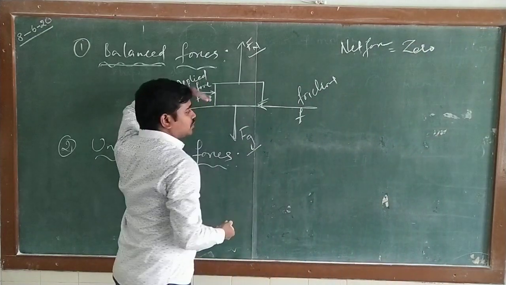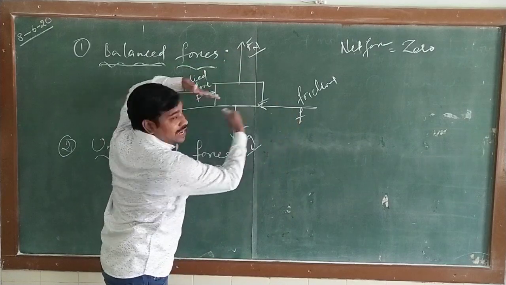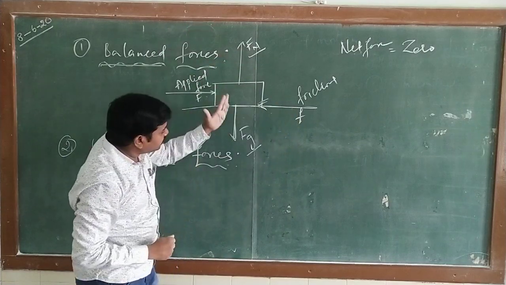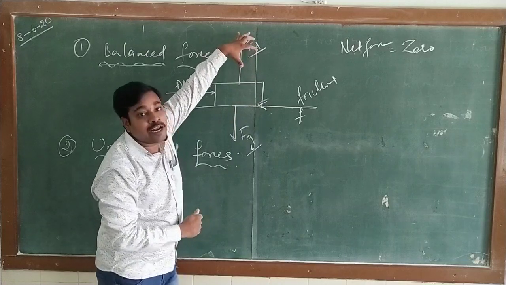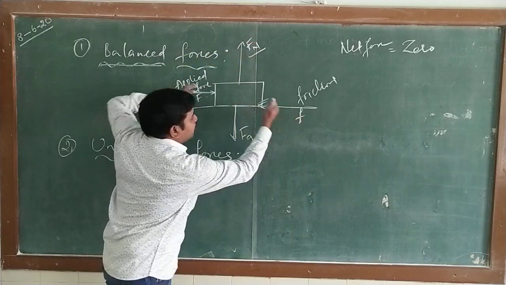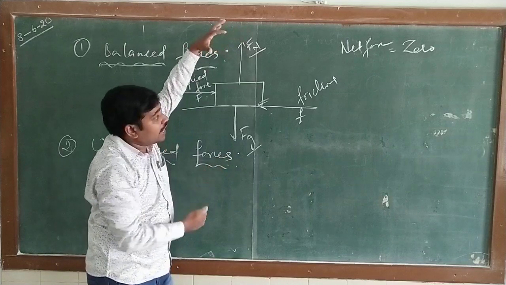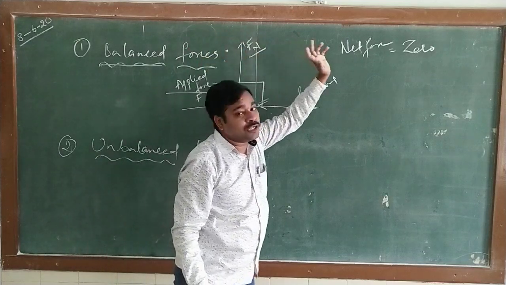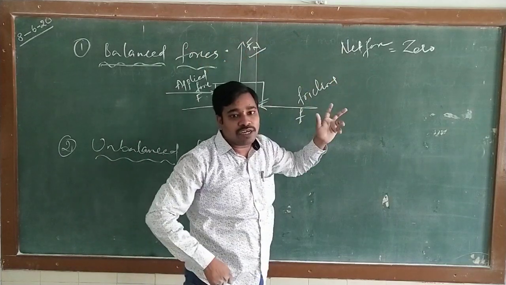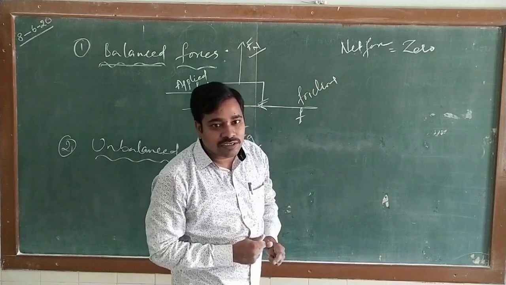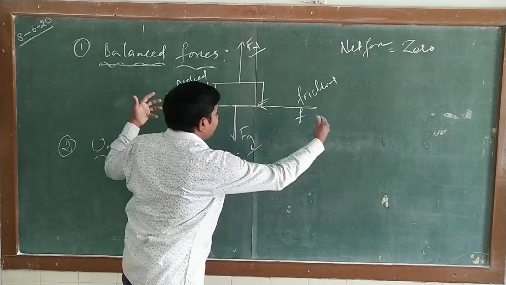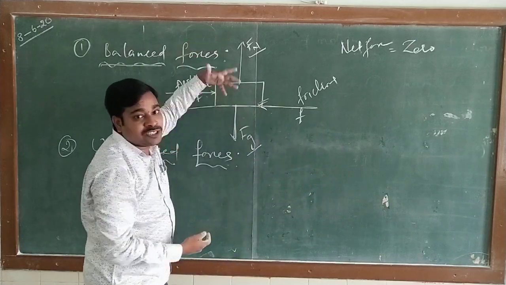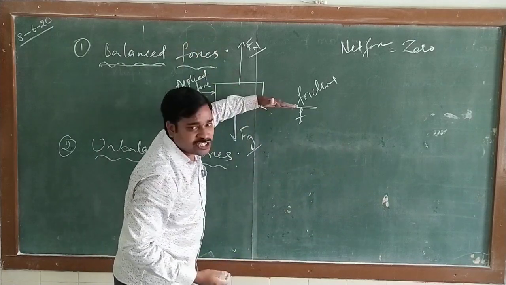Because the applied force and the friction are both equal and opposite, and in the vertical direction, the gravitational force and normal force are also equal and opposite. When they are all equal and opposite, the net force is said to be 0. And we know that a body is at rest when the net force is 0. When the net force is 0, all forces acting in opposite directions are equal,